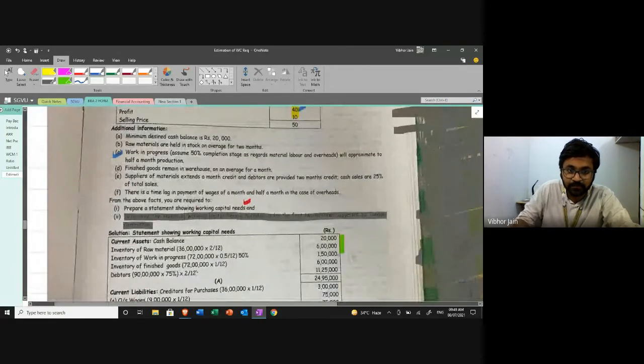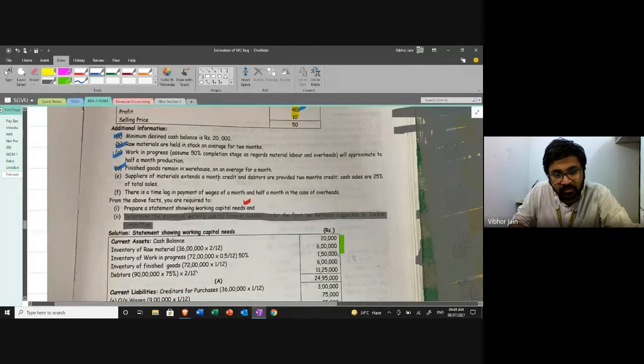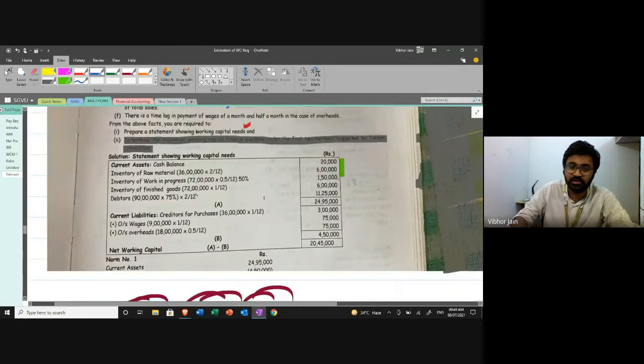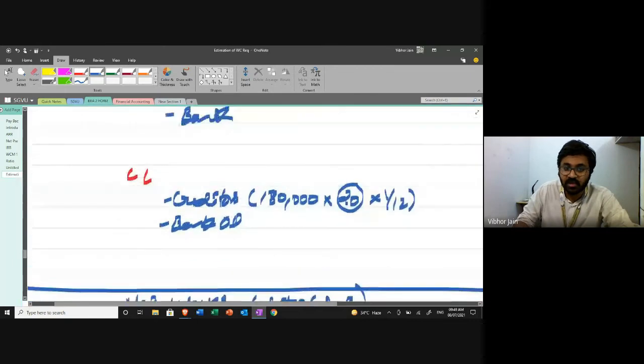finished good is done, raw material is done, cash is done. It's saying suppliers of material extend 1 month credit. Okay, we complete. Debtors are provided 2 months credit. Now cash sales are 25%. Then what is credit sales? 75%, and they have provided 2 month credit. Okay, clear. So we're going to talk about debtors now.